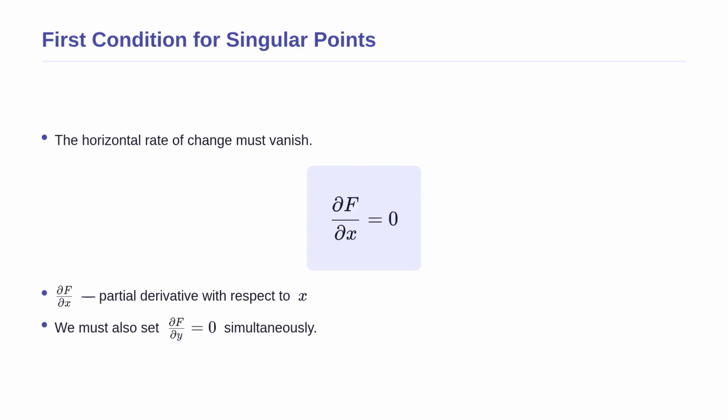Now that our equation is set to zero, we apply the first condition for finding a singular point. We take the partial derivative of the entire expression F with respect to x. This means we find the rate of change horizontally, treating any y in the equation as if it were just a constant number, like 5 or 10. We set this result to zero. But remember, for a point to be truly singular, the partial derivative with respect to y must also be zero at the exact same time. Both horizontal and vertical rates of change must vanish together.